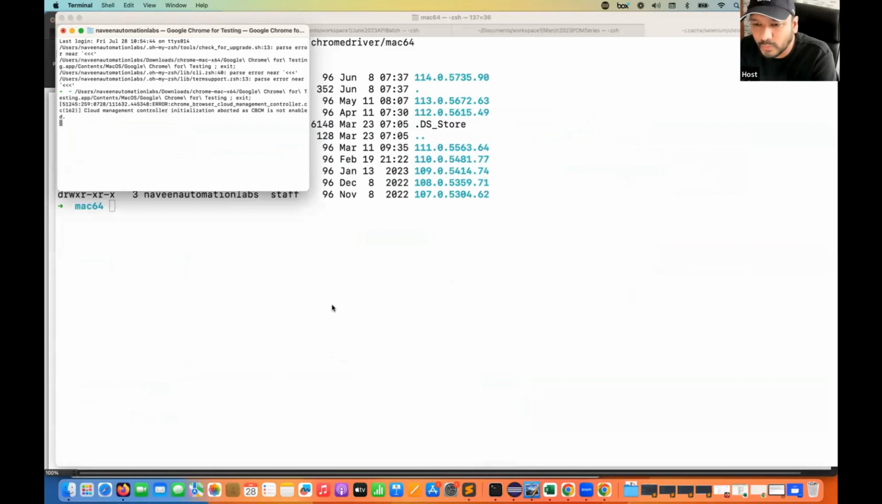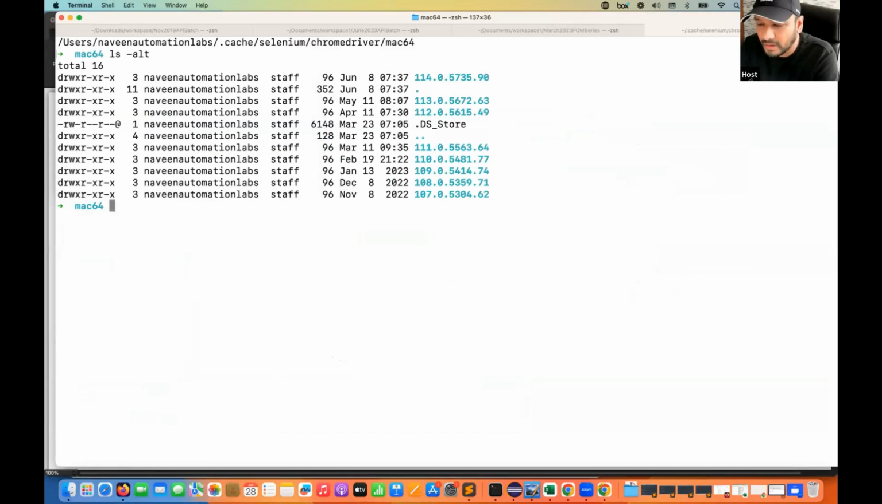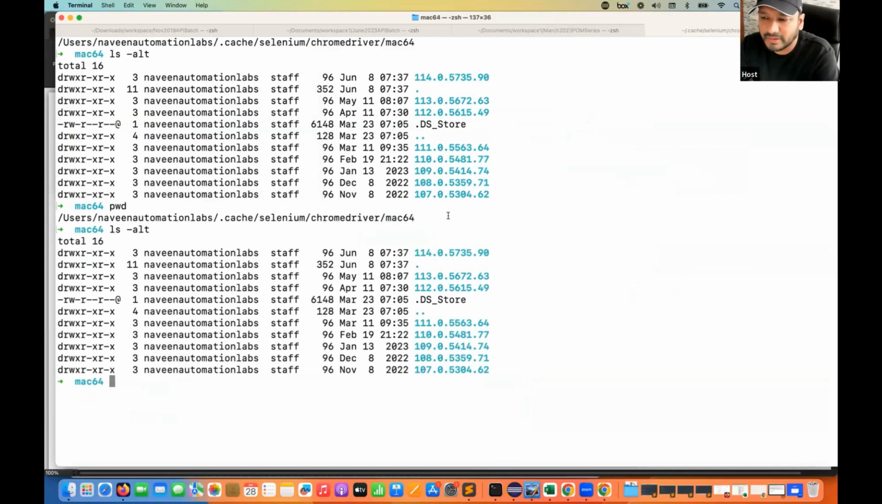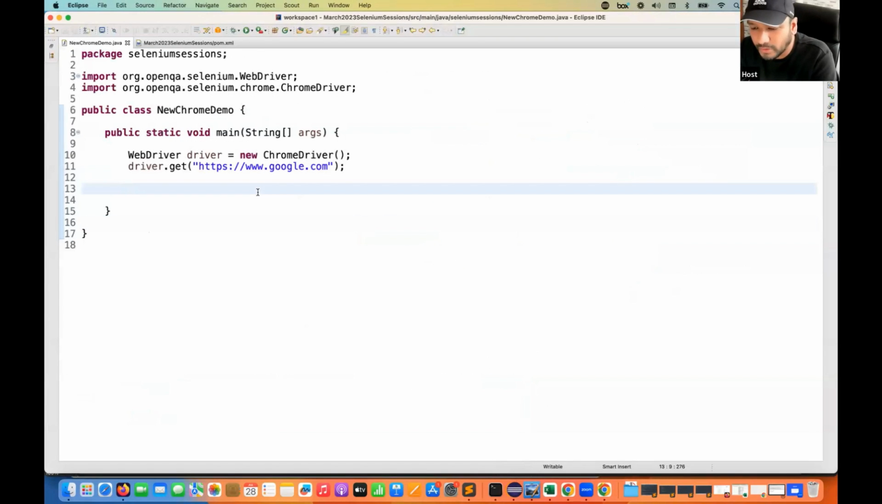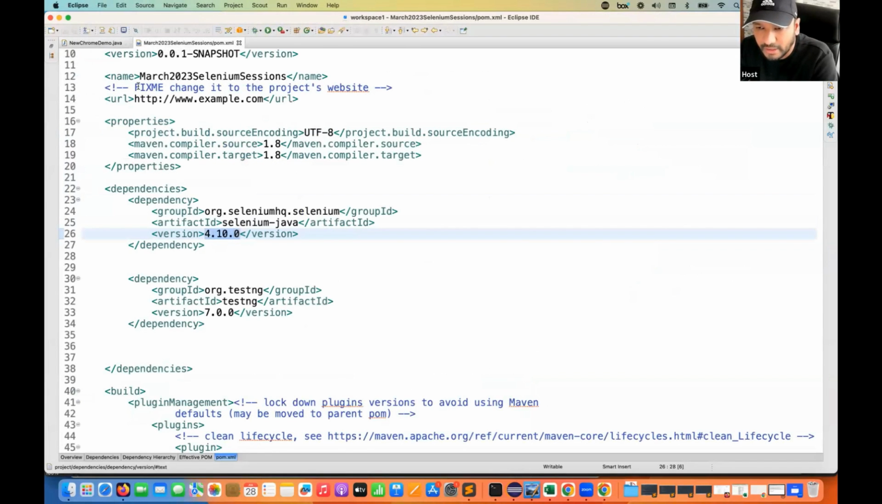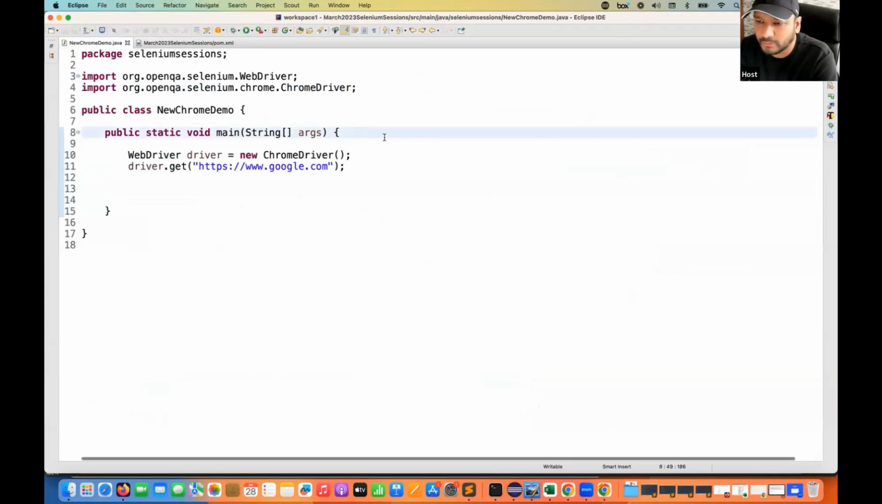So I quickly come back here to my cache folder, and you can see in chromedriver how many chromedrivers I have. I simply see up to 114, but not 115. Right now, let's do one thing. I'll open my Eclipse and then run this particular program. I already have the latest version, that is 4.10.0, and then I'm going to run this program.